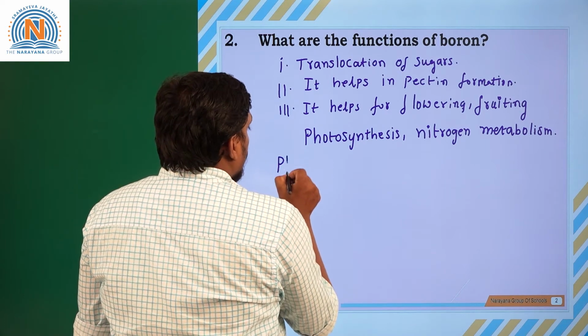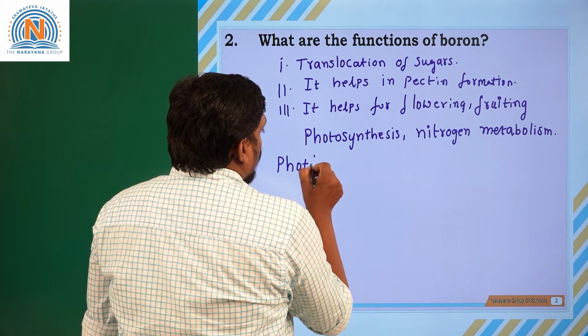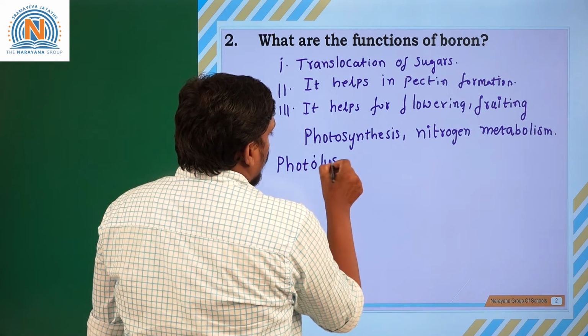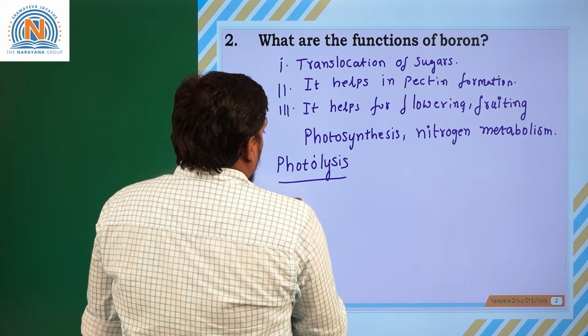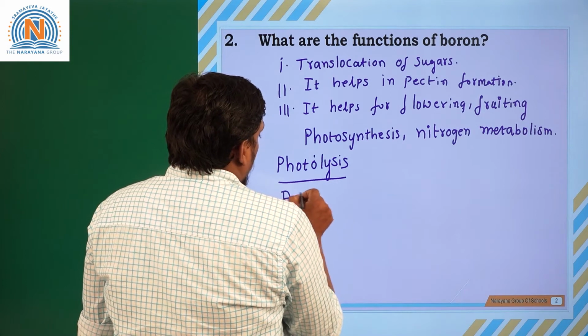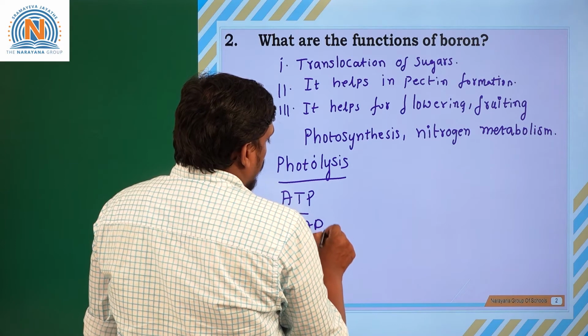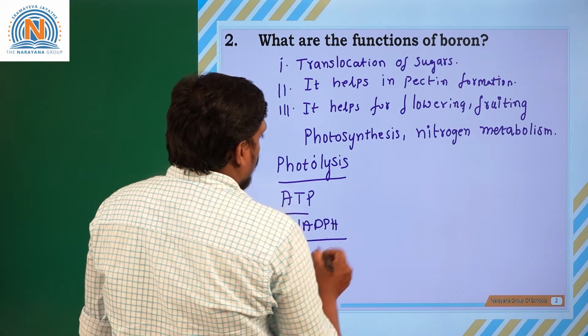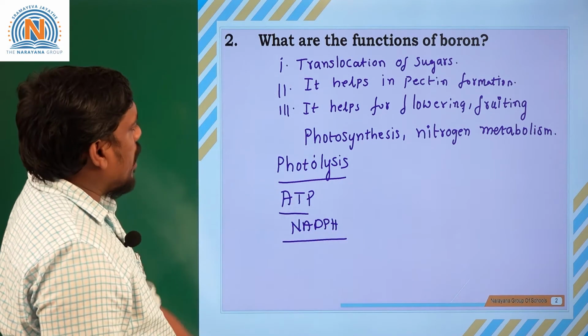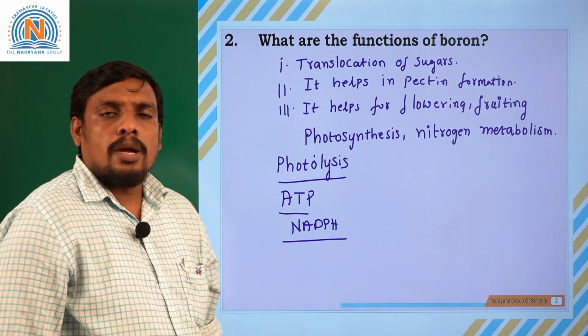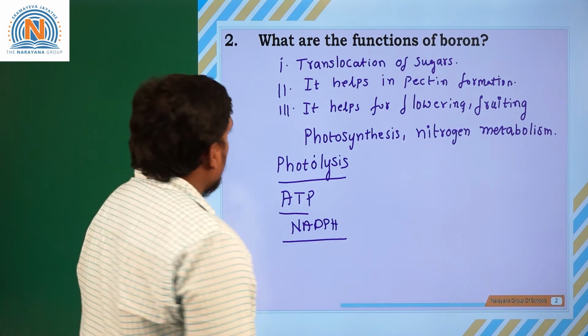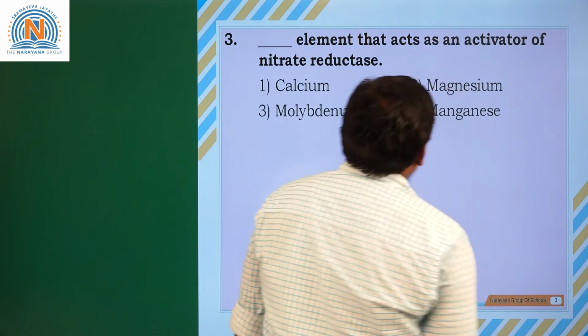Even during photosynthesis, boron plays an important role. During photosynthesis, photolysis of water occurs. During this photolysis of water, in the formation of ATP, and in the formation of NADPH during photosynthesis, in all these reactions boron is an important component. Clear? Going for the third question.